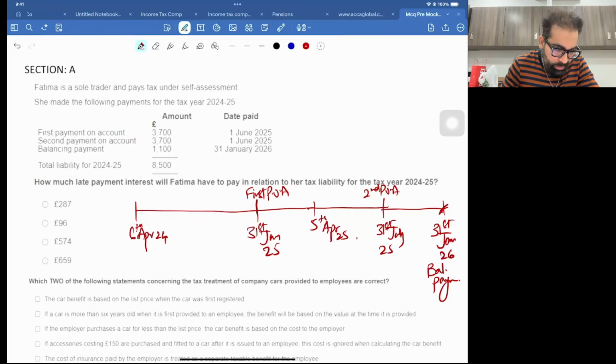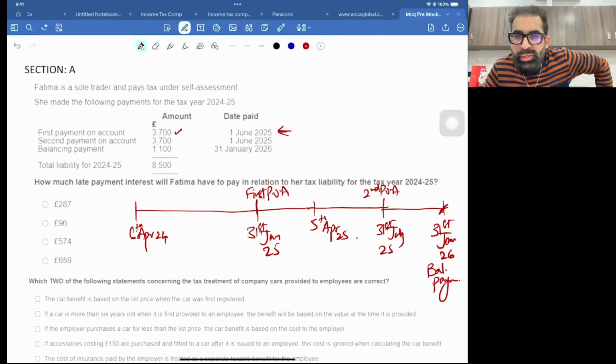Now see, she made the following payments for the tax year 24-25. First payment on account 3700, but she paid on 1st of June 25. She should have paid this on 31st January 25.